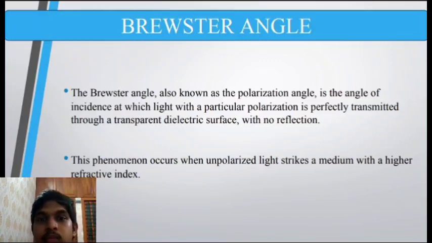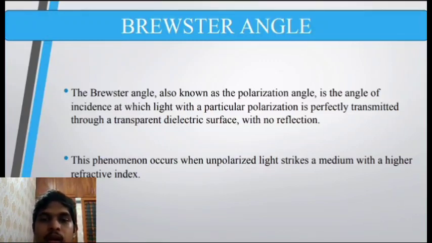The Brewster angle has practical implications in optics and is often used to minimize reflections in various optical systems. So for optical systems where we want to reduce reflections, we use the Brewster angle. Anti-reflective coatings on lenses are designed to take advantage of the Brewster angle to reduce glare. Photography and films. Understanding the Brewster angle is important in photography and filmmaking, where controlling reflections is crucial for obtaining clear images.